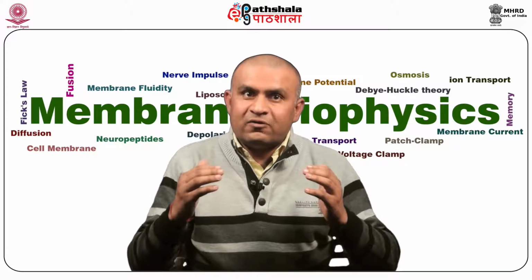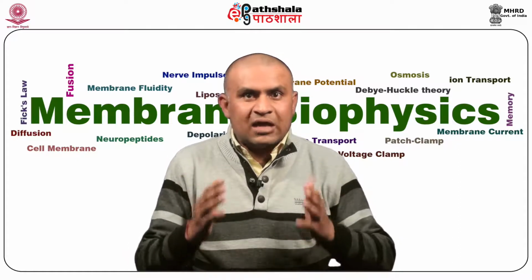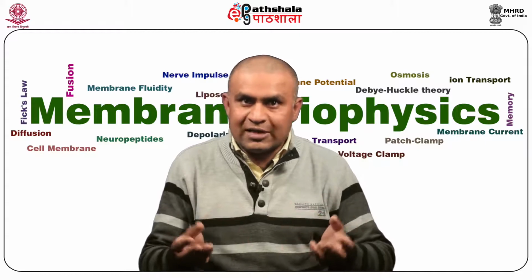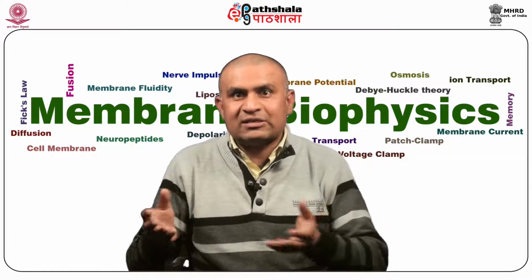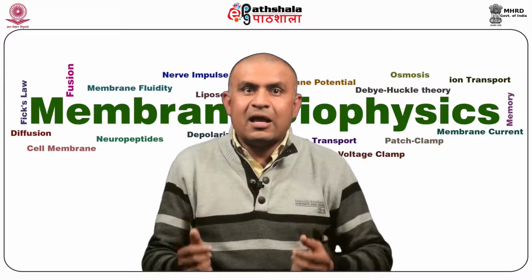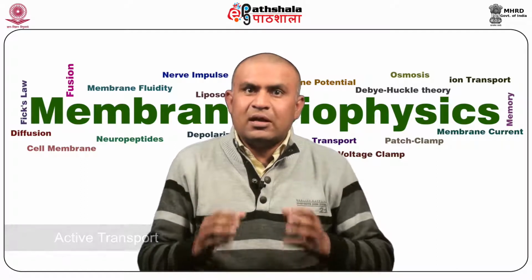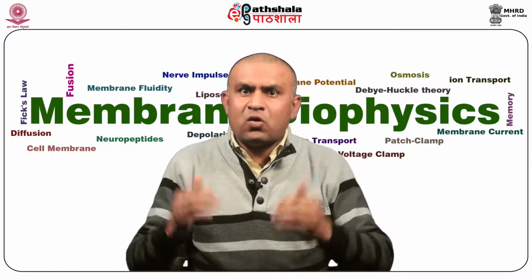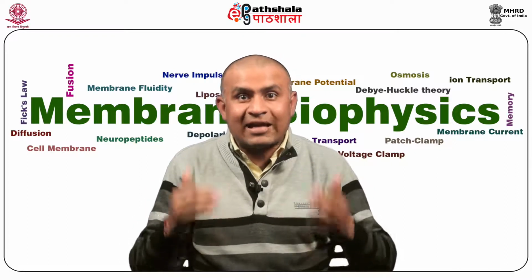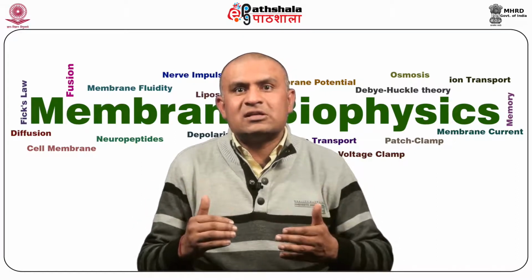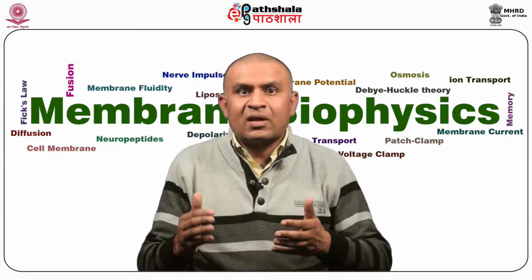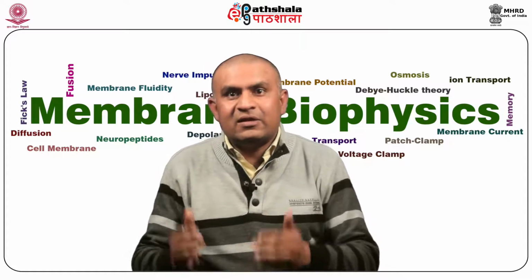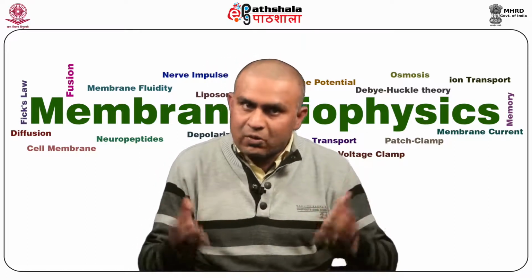In facilitated diffusion, transport proteins are required for transport of the molecules, and it is also down the concentration gradient. In both of these mechanisms no energy is required, but in the active transport system energy is required, and the transport is against the concentration gradient with the help of a transport protein.